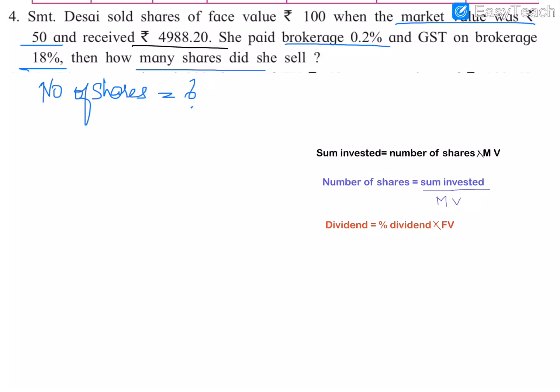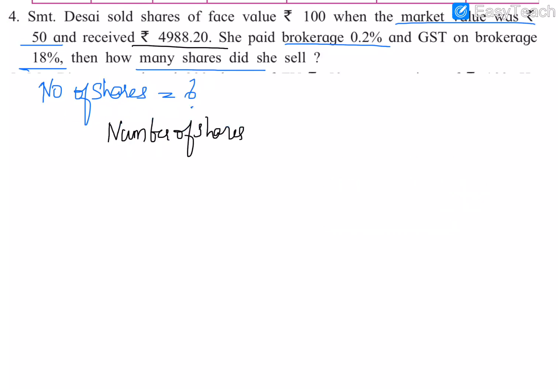Since we are not investing the money, we are selling the share, we have to find the selling value of one share, then divide the total money received by it, so that we will get the number of shares.